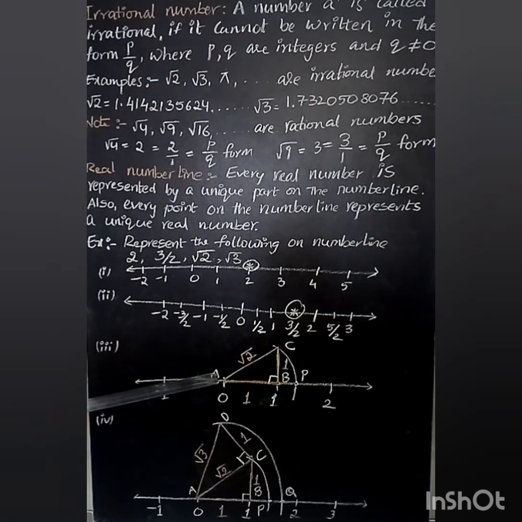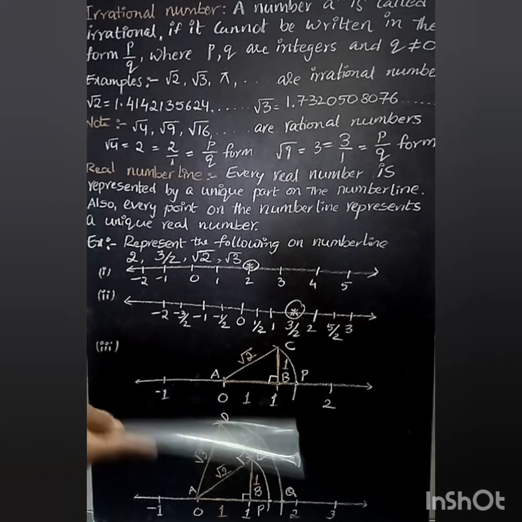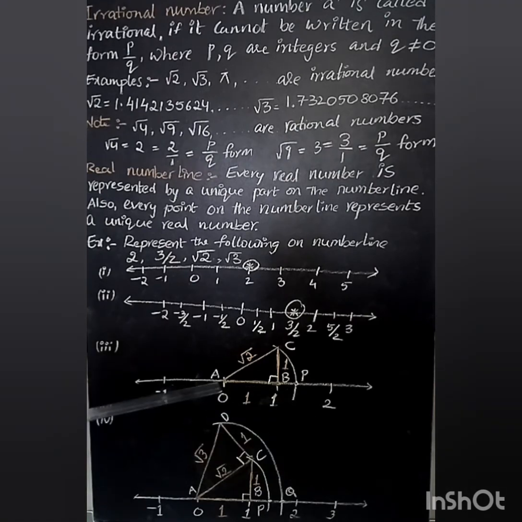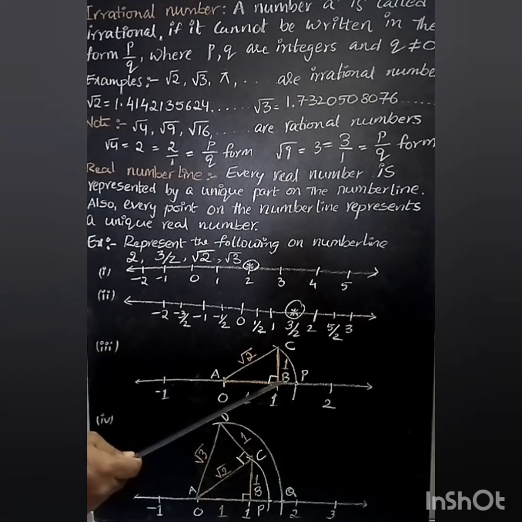Take a point A here and take another point at 1, that is B. So the distance between A and B is what? 1 unit. The distance between A and B is what? 1 unit.